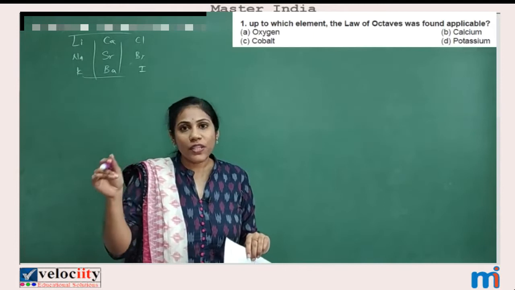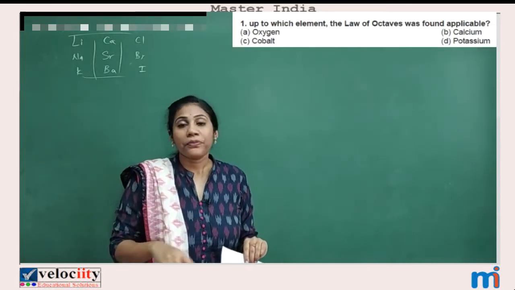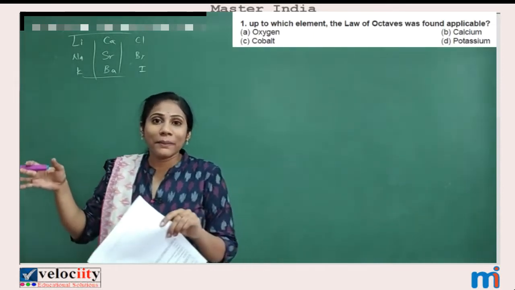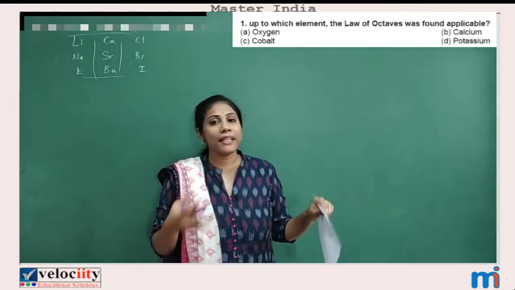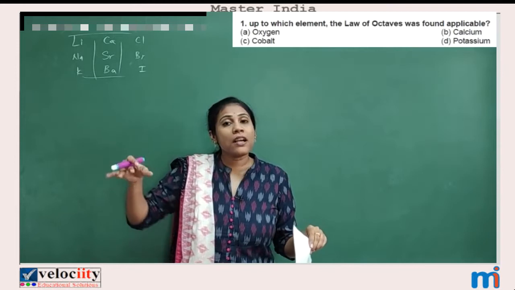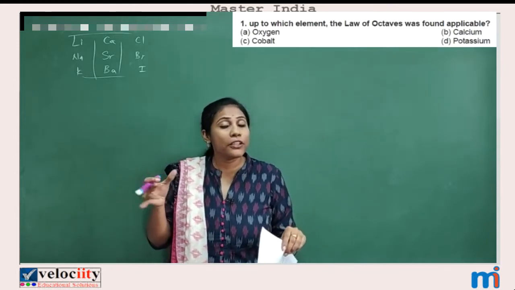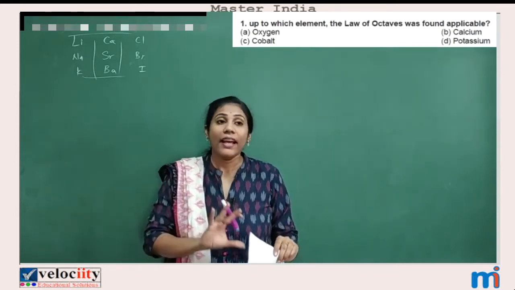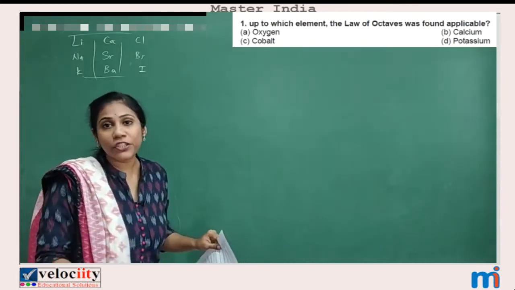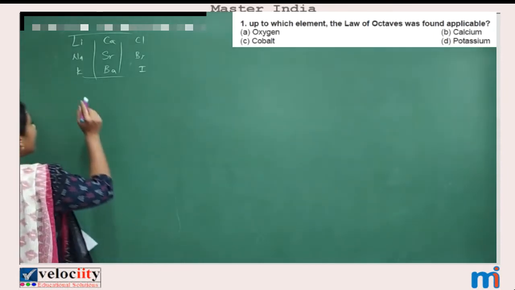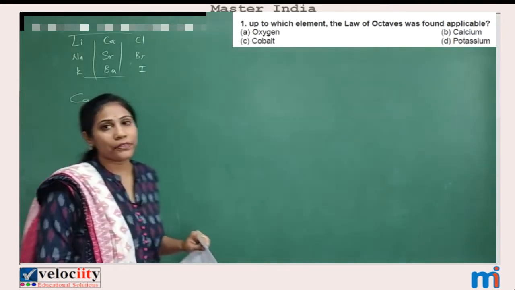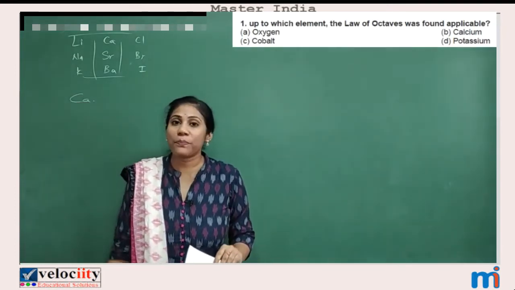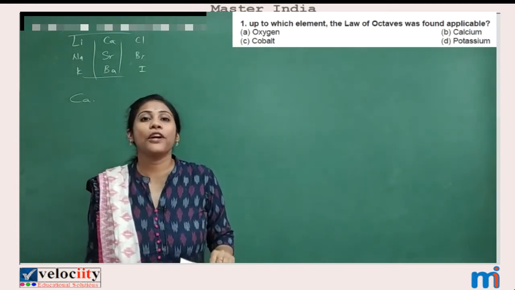Okay, and next was Newlands' law of octaves. What we studied there, elements are arranged in the increasing order of their atomic number, and the properties of first element was similar to eighth element, right? And there is a great limitation for Newlands, that is his periodic table is applicable only till calcium. Okay, only till calcium. That is the greatest limitation of Newlands.